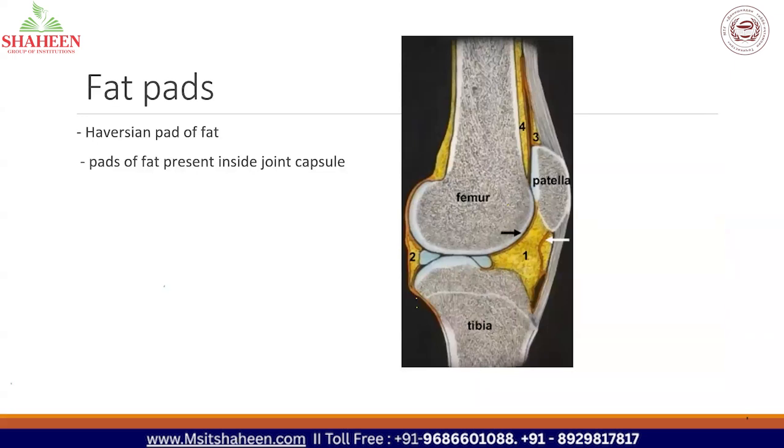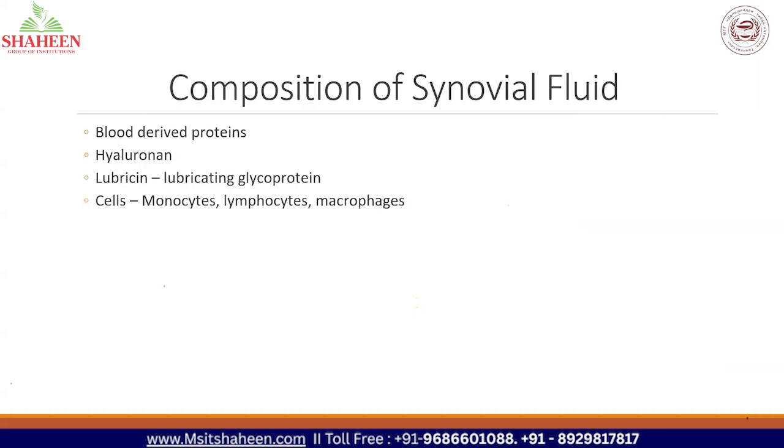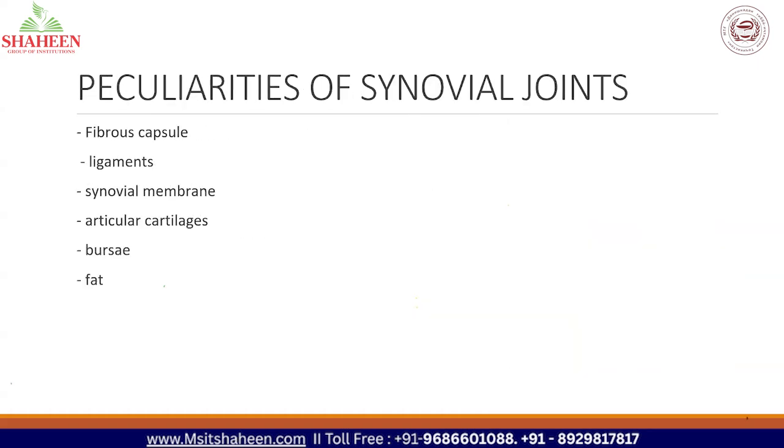Then the last one is fat pads. The fat pad of a joint is called the Haversian pad of fat. It is present inside the joint capsule. When you look here, you can see the femur, patella and tibia, so this is a knee joint. The yellow colored structure you are seeing is the fat of the knee joint. This fat is present in synovial joints and is called the Haversian pad of fat. That is the peculiarity of synovial joints.